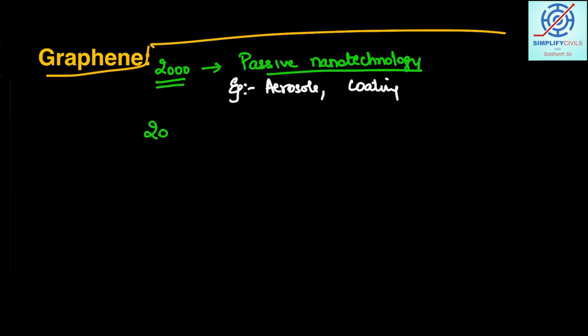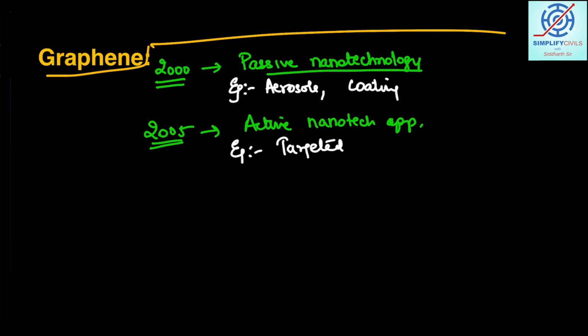But till 2005, we started active nanotechnology applications, for example targeted delivery of drugs.